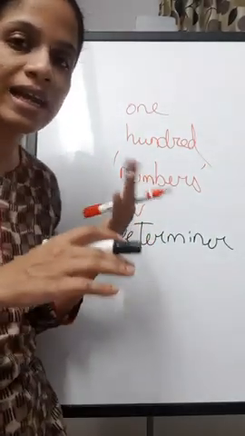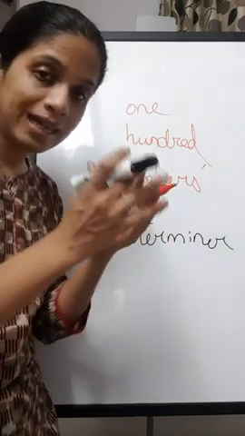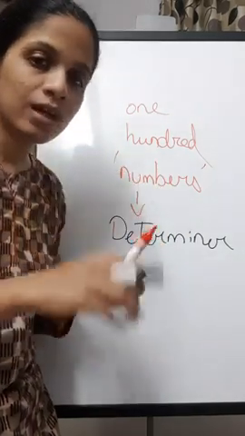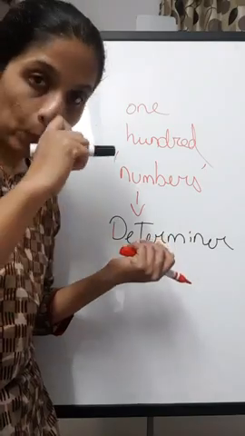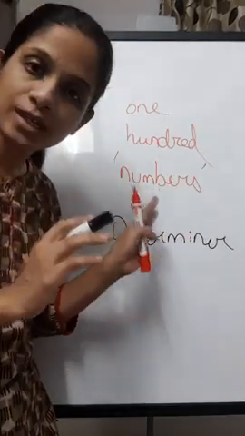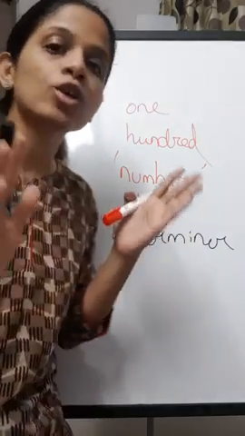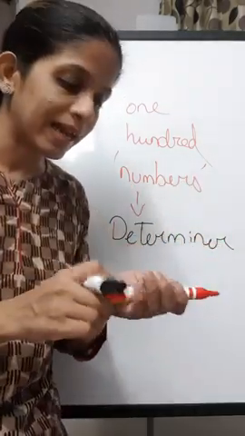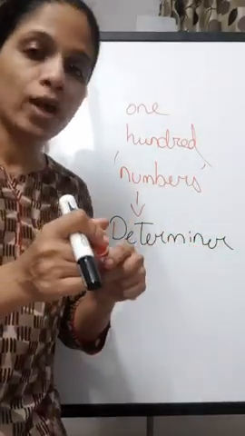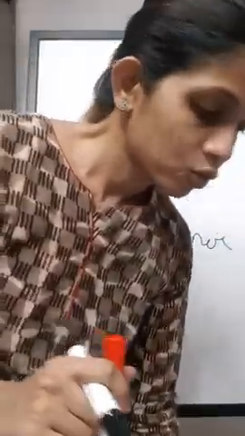You have words like so much, little, few, several. So whenever a number is mentioned, it is a determiner, and when no number is mentioned but it tells you the quantity, then it is a quantifier. Okay, so we are done with quantifiers and determiners.